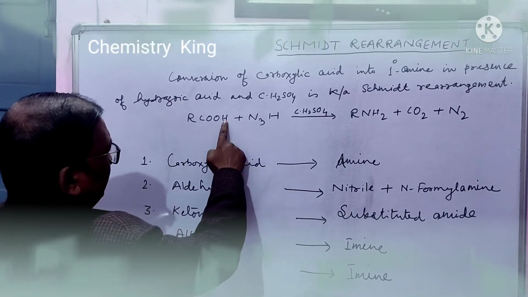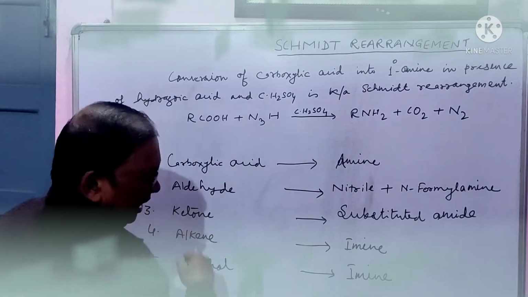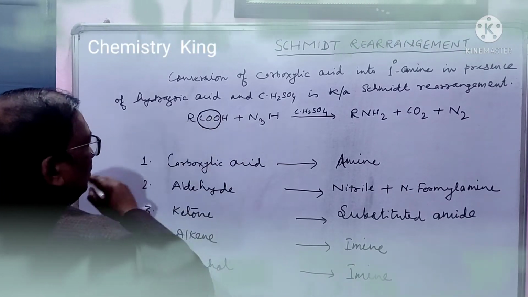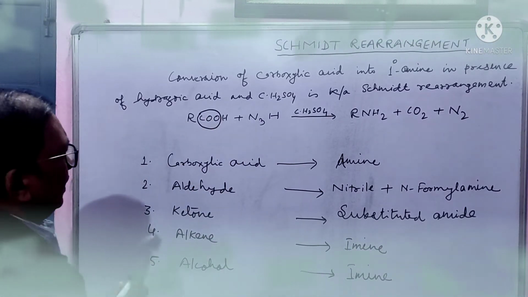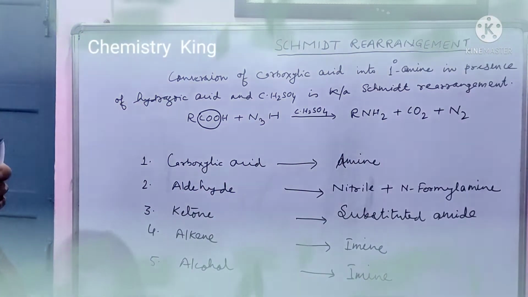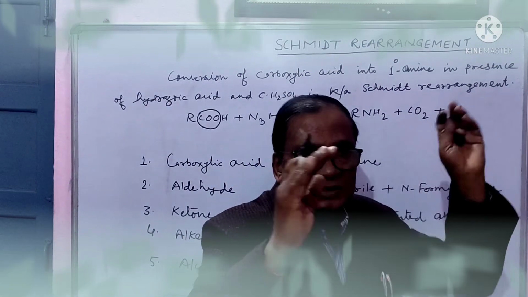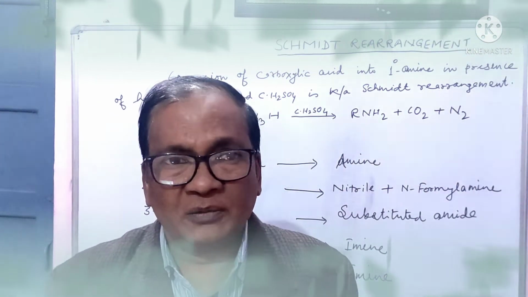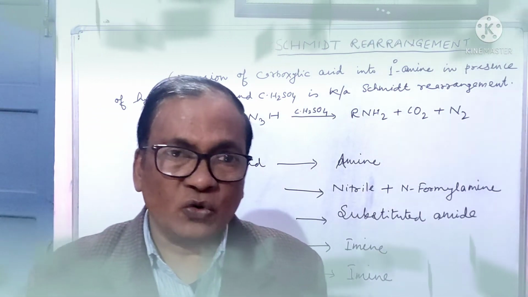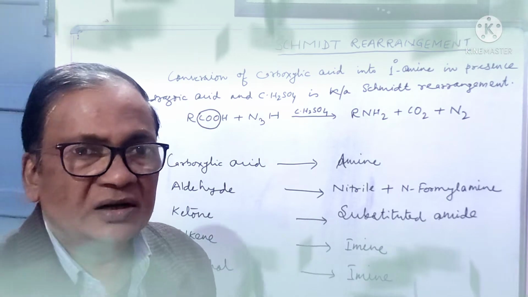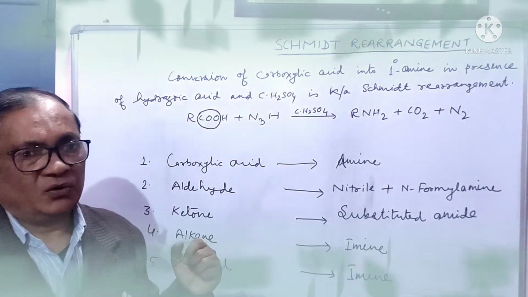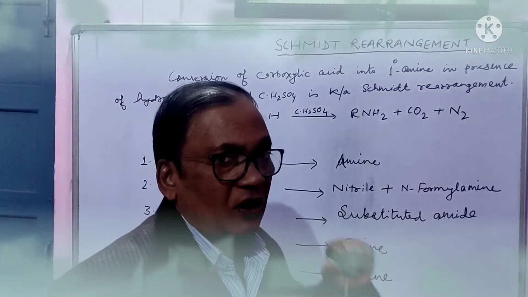RCOOH gives RNH2, and this CO2 will liberate here, and then N2 will liberate here. So, two gases are evolved. So, yield will be good, and reaction will be fast, and Le Chatelier's principle will be applied due to evolution of gas. Okay?